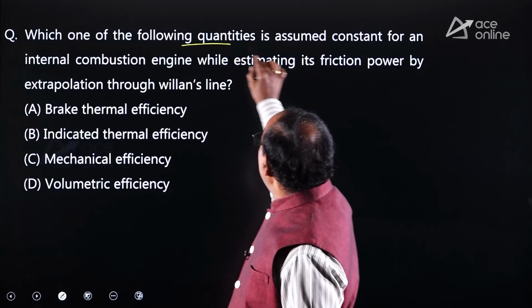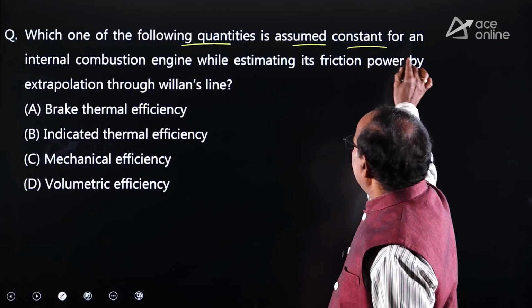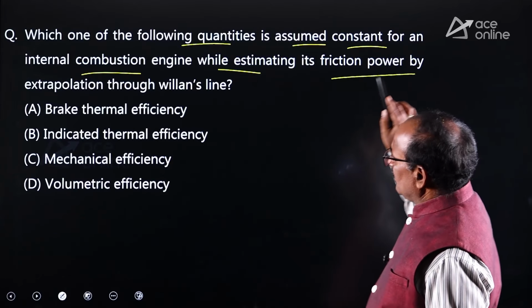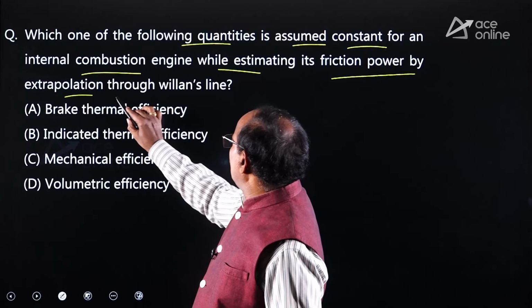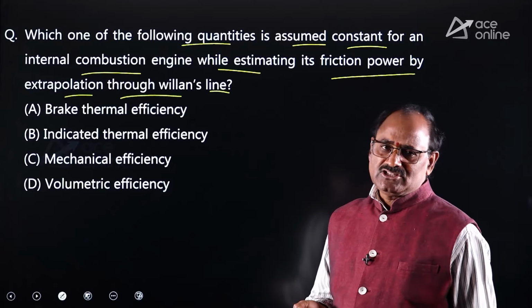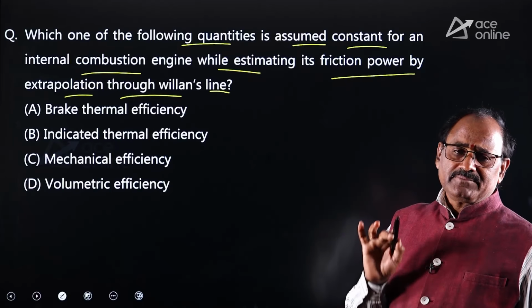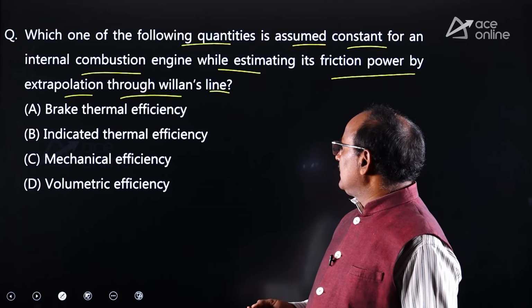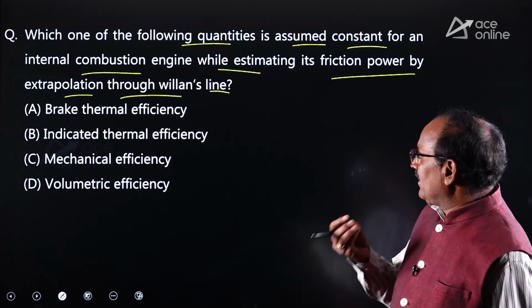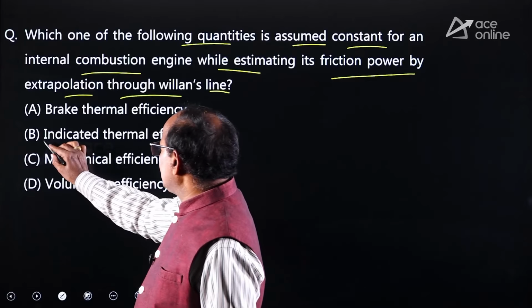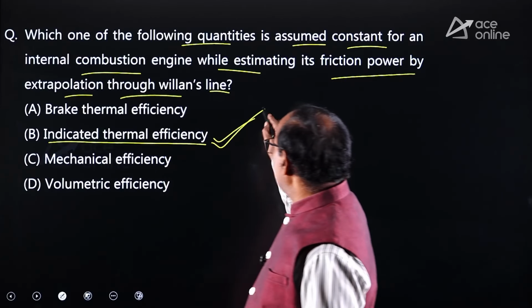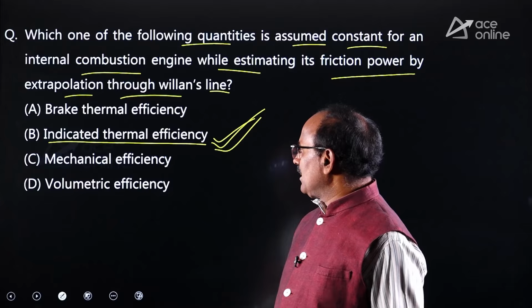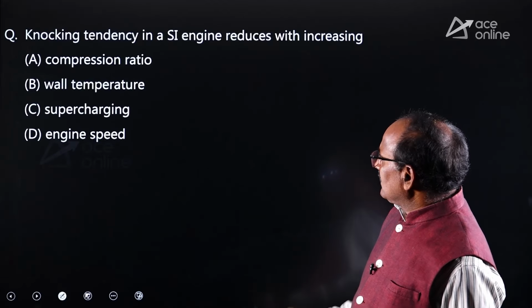Which one of the following quantities is assumed to be constant for an internal combustion engine while estimating its frictional power by extrapolation through Willans line, right? Generally, we are assuming the indicated thermal efficiency remains constant while we are marking the Willans line for finding the frictional power. Option B is absolutely correct. Similarly, look at the other one.